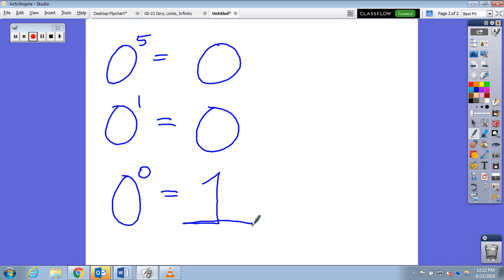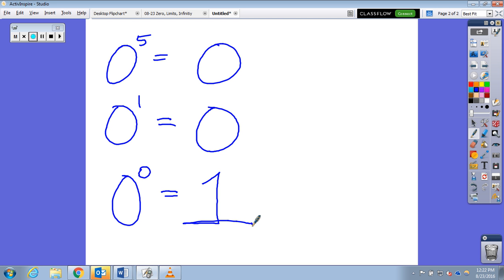Basic things that just seem to go out the window and you don't see them very often, but we should definitely know these things. This is what's interesting about 0 as a base raised to some exponent. 0 raised to any real exponent, we'll say that to be safe, is 0, except for when you raise it to 0. When you raise it to 0, we just say that is 1. And I'm sure there is some very complex proof that we're not going to go into, but just do know that 0 to the 0 power is 1.